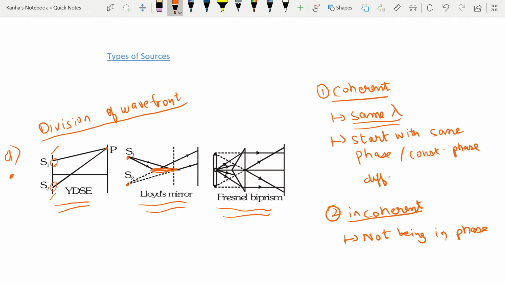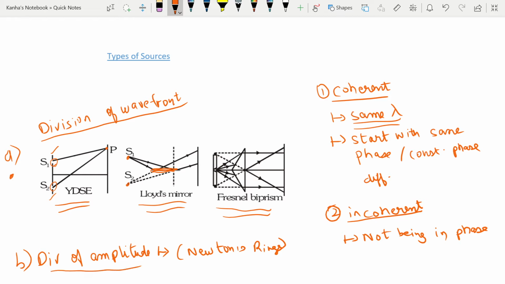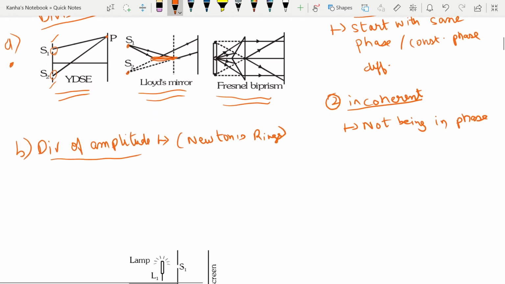The next way is by the division of amplitude. It's not that important from the point of view of the examination. An example is Newton's rings. The amplitude of the incoming beam is divided into two or more parts by partial reflection or refraction. You have the Michelson interferometers, and you have interference in thin soap films or oil films. These are all part of the division of amplitude.